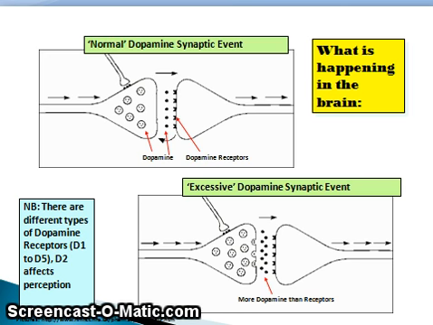We can talk a bit more about that in the exam and things. Remember, typical antipsychotics mainly cure just the positive symptoms, whereas atypical ones might cure the positive and the negative. The big question is, why don't they treat the negative? Even the atypical ones treat the positive much better. If schizophrenia was truly just caused by high levels of dopamine or being receptive to dopamine, having too many receptors or whatever, then we should expect them to treat all of the symptoms easily. But it's not necessarily true. That's not the way it works.